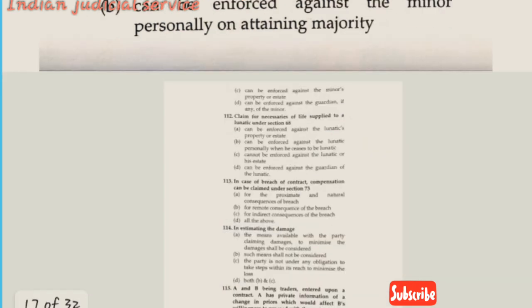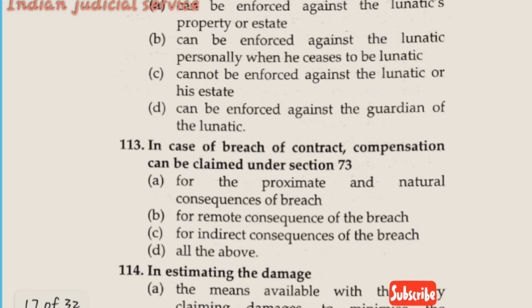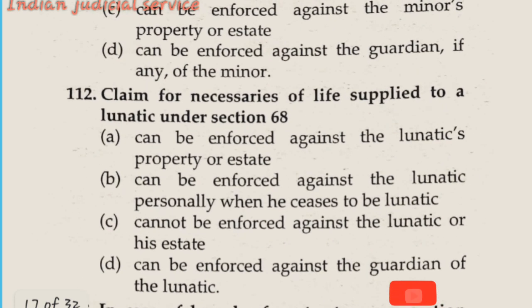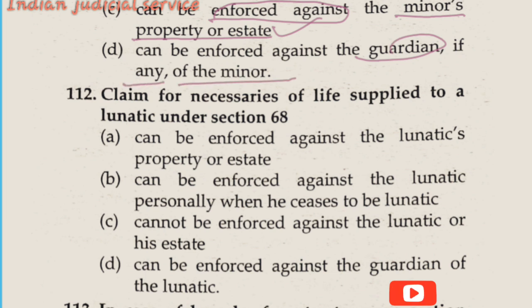Now option C, can be enforced against the minor's property or estate. Yes, this is the appropriate option according to section 68. And option D, can be enforced against the guardian or the minor on attaining minority, so it is wrong. So the answer is option C, meaning the person who furnished such supply or services can enforce against the minor's property or estate for the compensation or reimbursement of the supply.